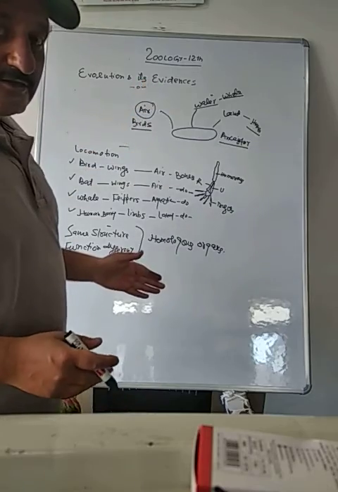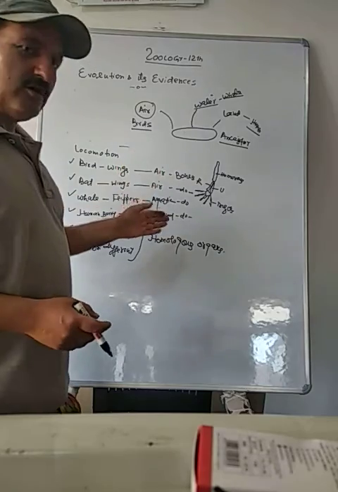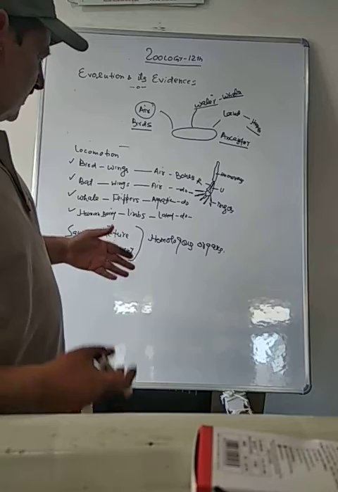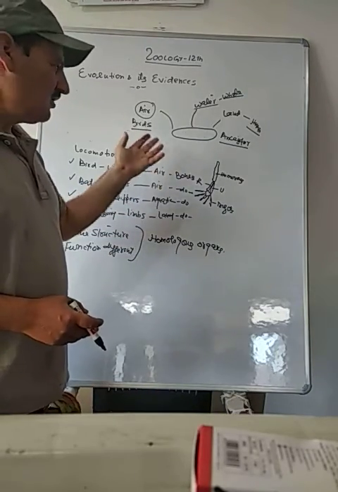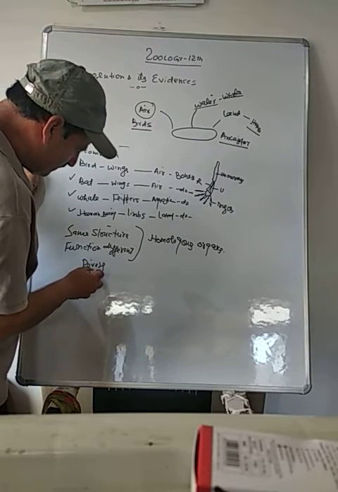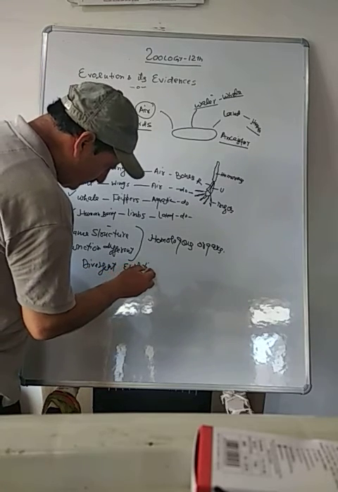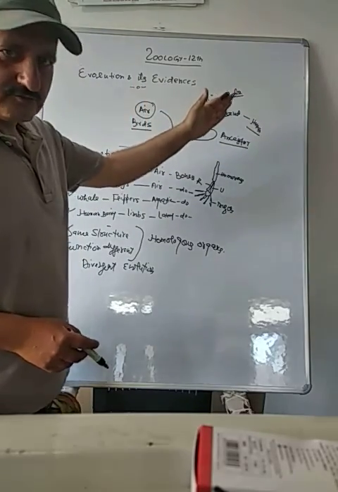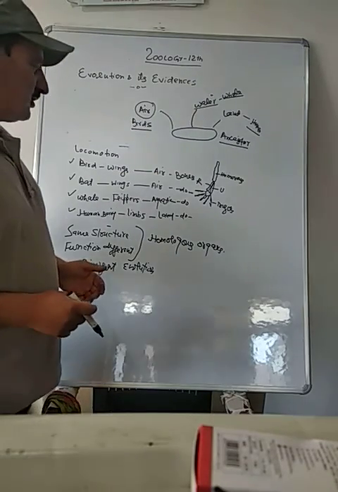And when they adapted to different habitats, they had to change the form of their organs so that they can live there. And they developed into new species. Sometimes it is also called divergent evolution. That means they diverged from a common ancestor into different paths, into different habitats, and developed into different species.